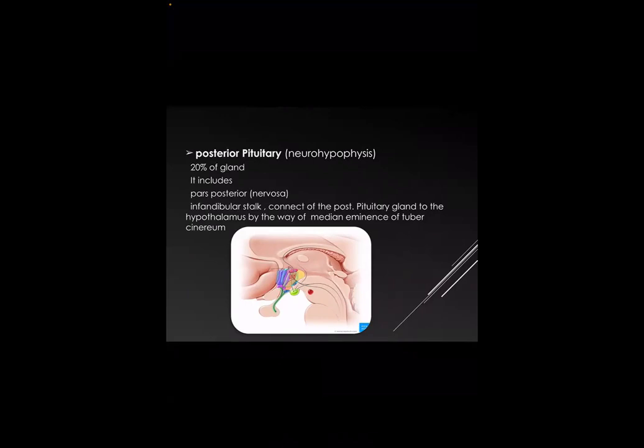The infundibular stalk consists of nerve fibers whose cells are located in the hypothalamus, and it transmits the neurosecretory hormones produced in the hypothalamus, which include oxytocin and vasopressin, to the posterior pituitary gland. Therefore, the hormones released by the posterior part are not actually synthesized there, but it acts as a reservoir for these hormones.